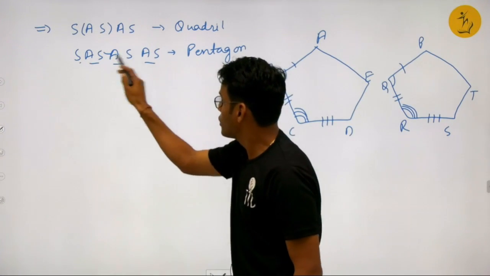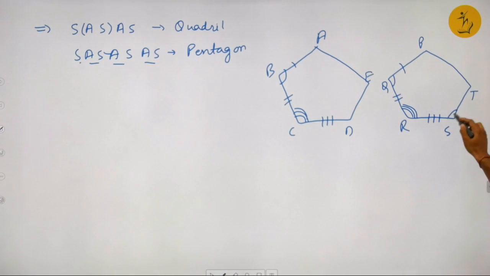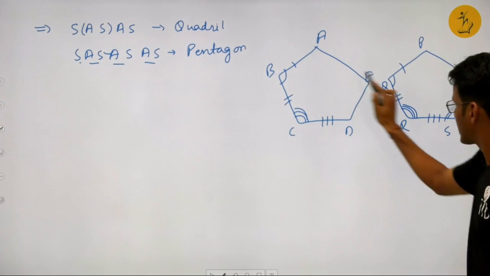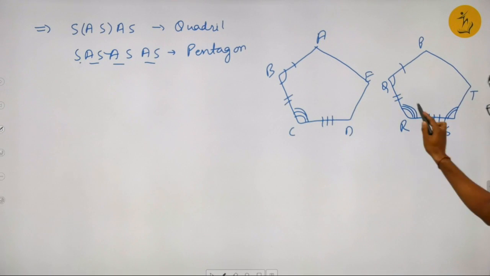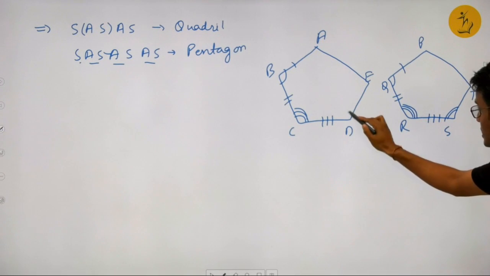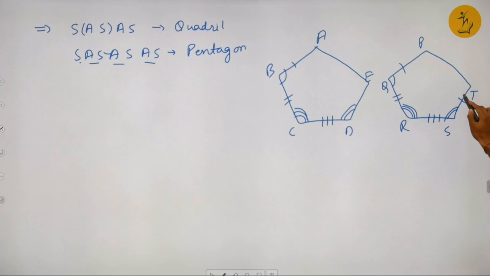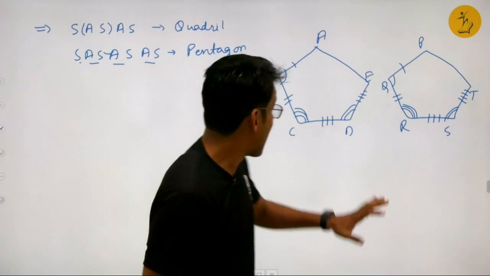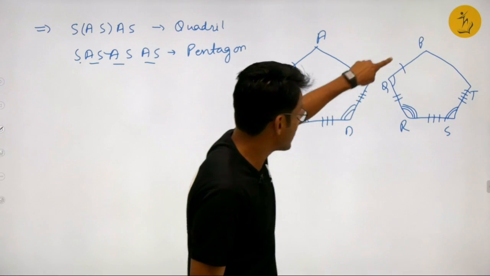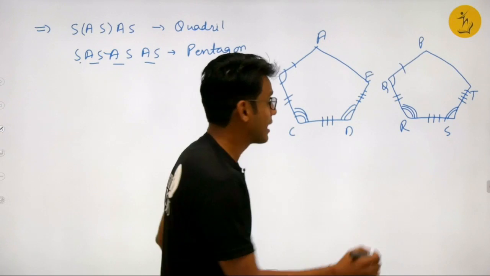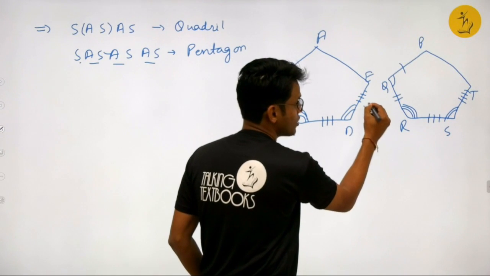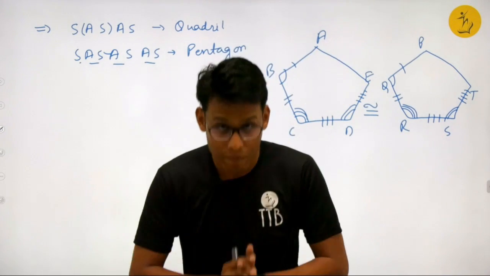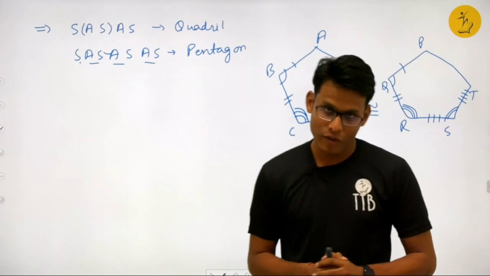So I have 1, 2, 3, 4 sides and 1, 2, 3 angles. This side equal to this side, this angle equal to this angle, this side equal to this side, this angle equal to this angle, this side equal to this side, this angle equal to this angle, and then this side equal to this side. If I have these many equal parts in two pentagons, then I can say that these two pentagons are congruent. This is my claim, and in this video we'll be proving it.